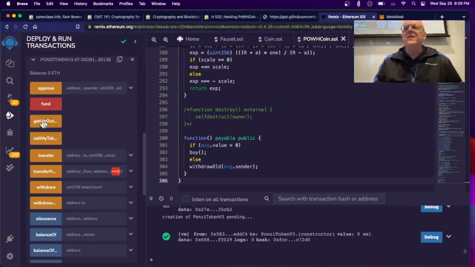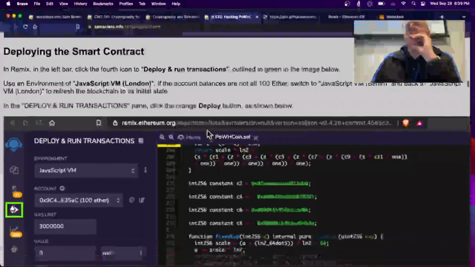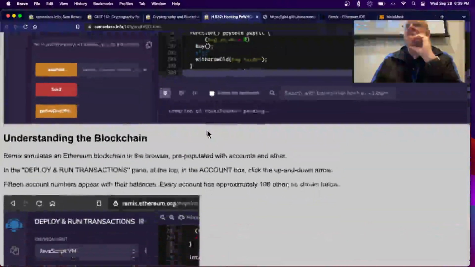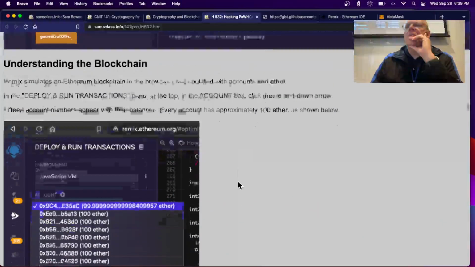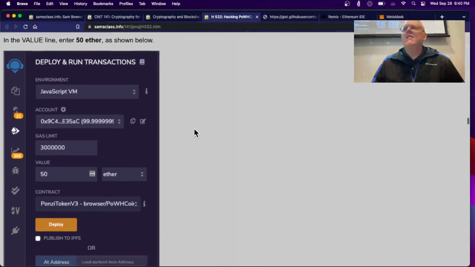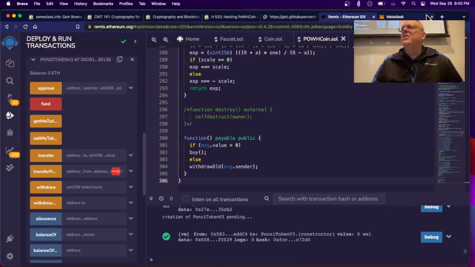Quite a few buttons. It has a lot of functions. So let me go to my instructions. All right. So we got deployed. And there's the methods. All right, so we've already talked about how the blockchain works. Now we're going to fund it. So we're going to send 50 Ether into the red fund button. So let's do that. I think I can close this tab for now, make my life a little less confusing.